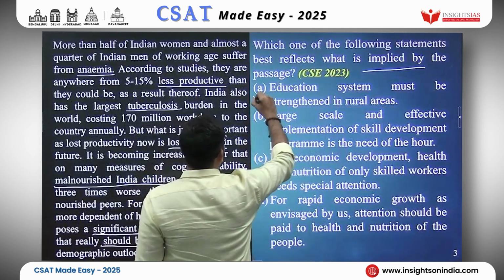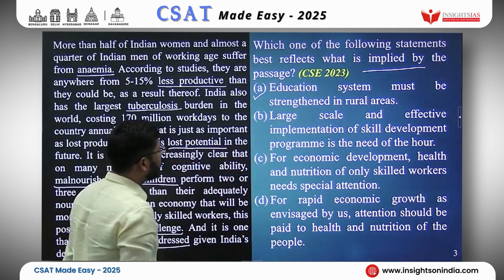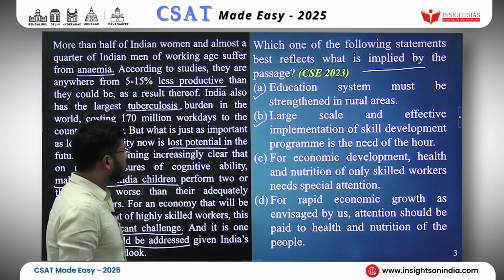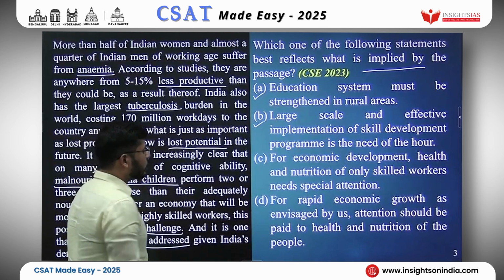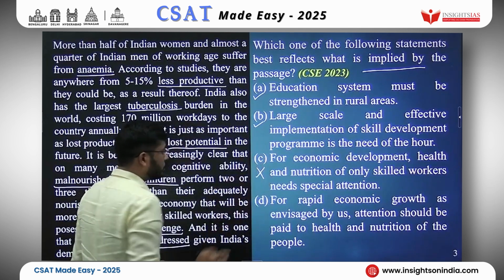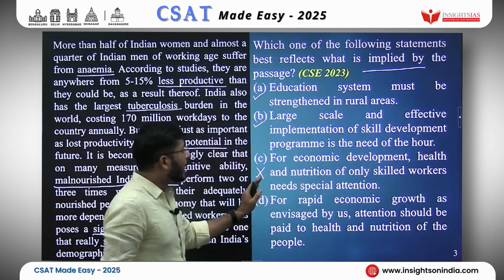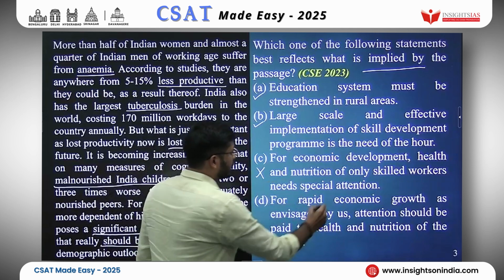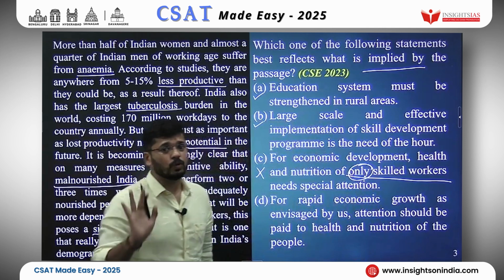This one is maybe. Large scale and effective implementation of skill development program is the need of the hour. Maybe. For economic development, health and nutrition of only skilled workers need special attention. No. Why? Because for economic development, health and nutrition of only skilled workers needs special attention. Only skilled workers? Only? No.